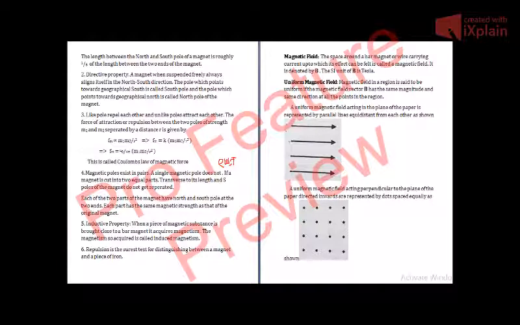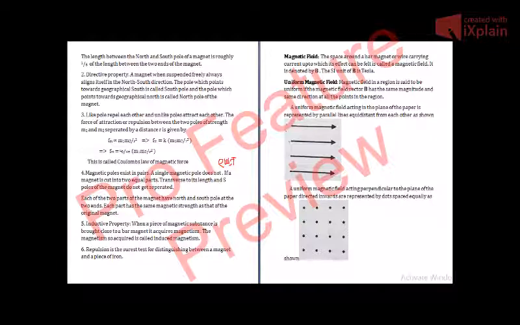Repulsion is the surest test for distinguishing between a magnet and a piece of iron. If a piece of iron is repelled, then we are sure that it is also a magnet. If it is not repelled, if it is attracted, then it can be a magnet or it cannot be a magnet. If you have any substance and you bring a magnet close to it, and it attracts it, you must not be sure that the piece which was attracted by the magnet is surely a magnet. It can be or it cannot be, but if it is repelled, it is surely a magnet.